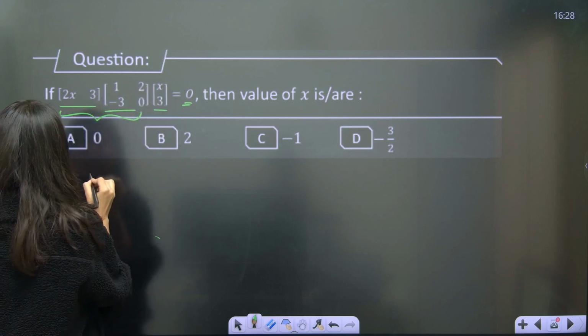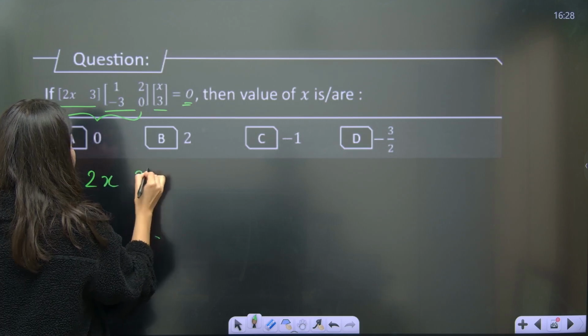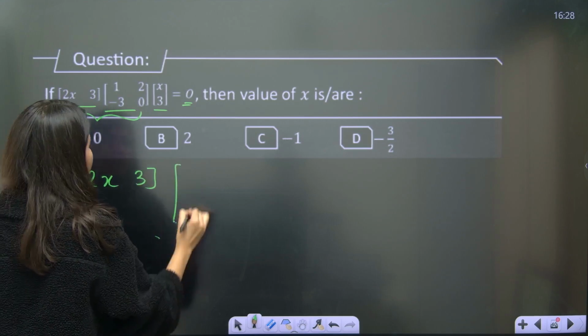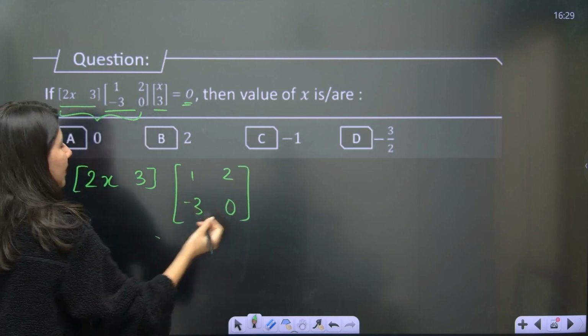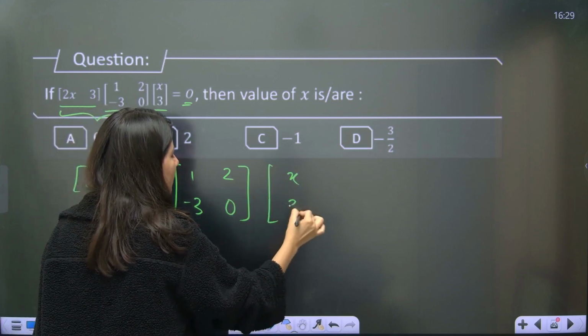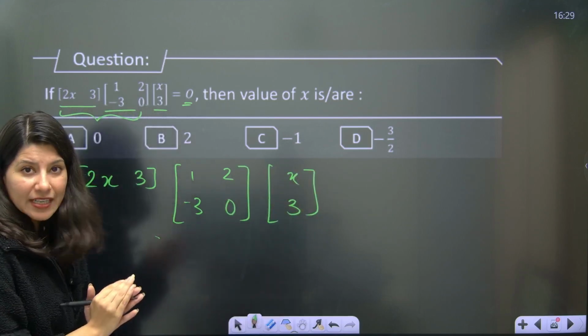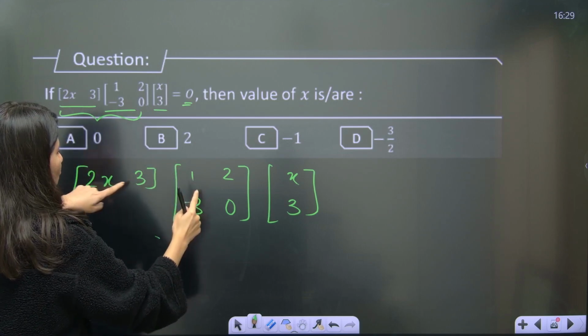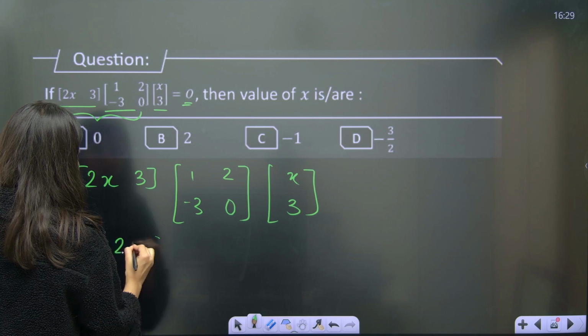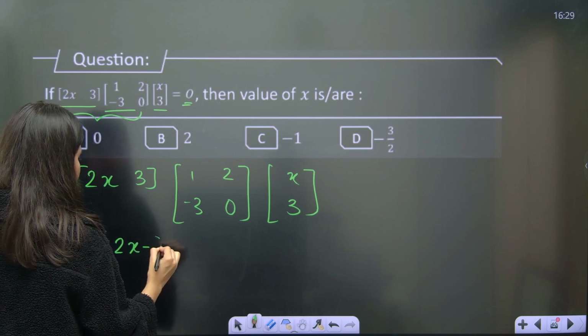Let's do that. 2x, 3. This is 1, minus 3, 2, 0. And this is x and 3. So I am interested in the first two multiplication. First again, row 1, column 1. So 2x into 1 minus 9. So 2x minus 9.